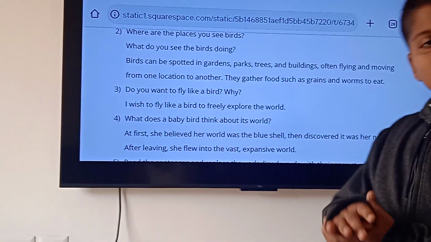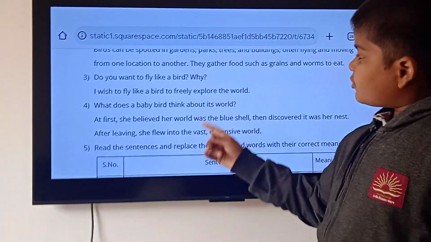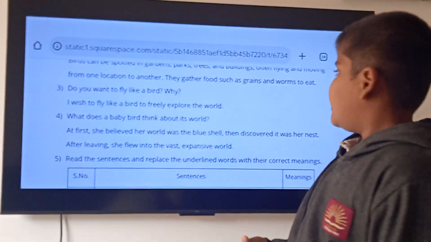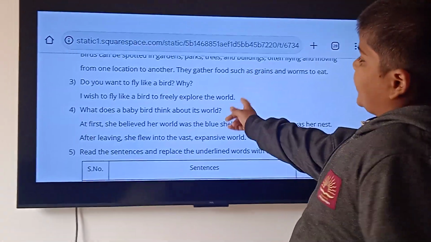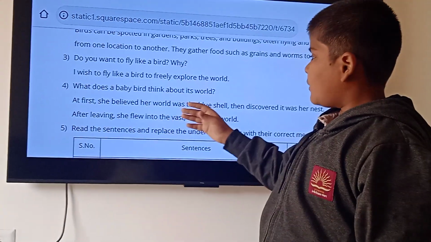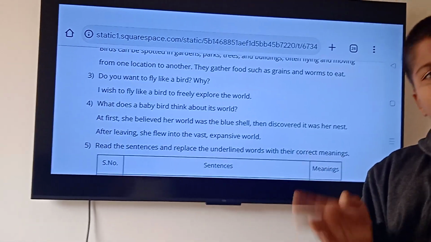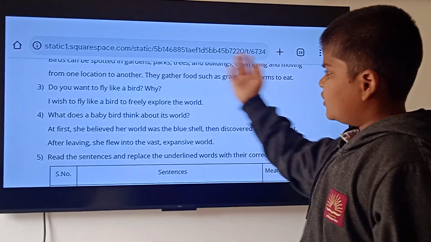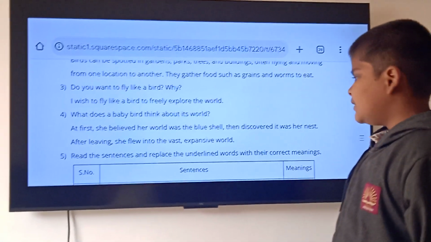The third question is, do you want to fly like a bird? Why? I wish to fly like a bird, freely and independently, and explore the world. Fourth question, what does a baby bird think about its world? At first, she believed her world was the blue shell. Next, she thought that it was her nest. Then, after leaving, she flew through the vast expanding world.